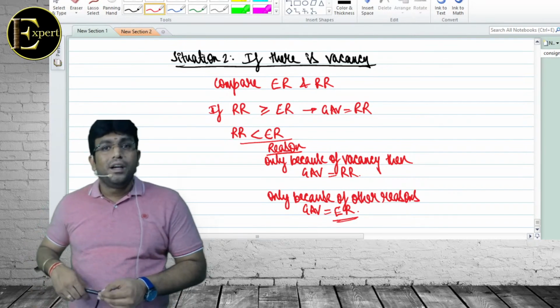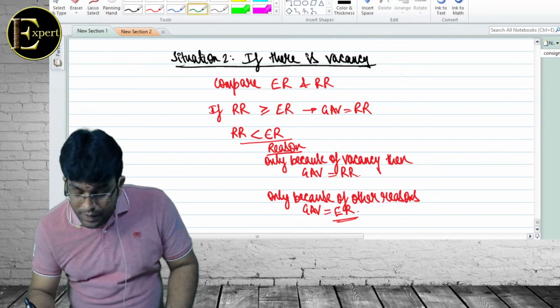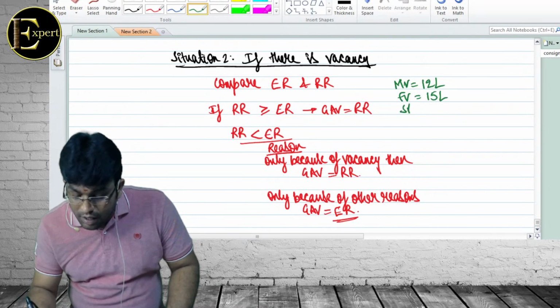Getting my point, everybody? Let me explain this concept too with numbers. Then clarity will come better. Suno. Sir, let's say municipal value 12 lakh, fair value 15 lakh, standard rent is 9 lakh.